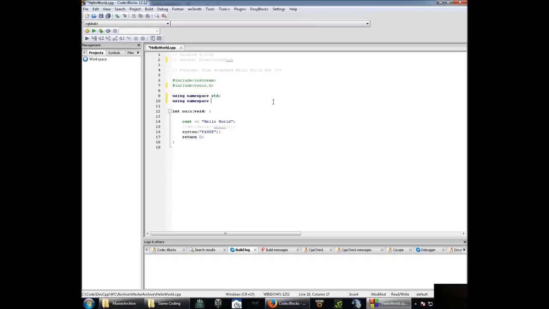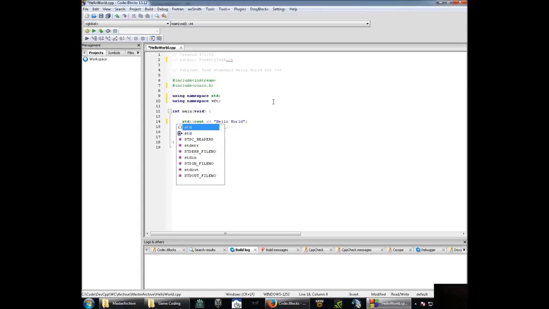Does it have to be lowercase? It's not going to recognize it because I haven't made it. But you can have your own namespacing, which means you can rewrite cout and have it be WTF. And it's like, oh, we're going to look into the namespace called WTF to find the cout. That way you can have multiple different commands for the same thing.